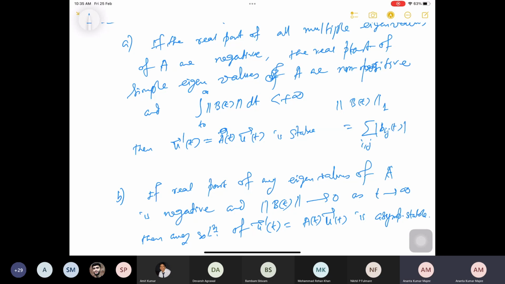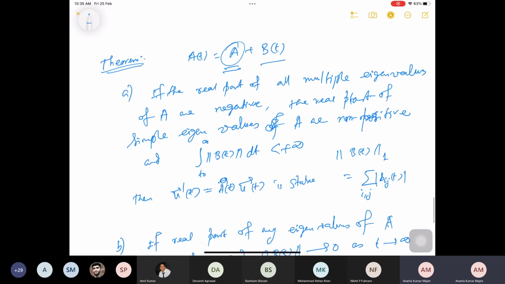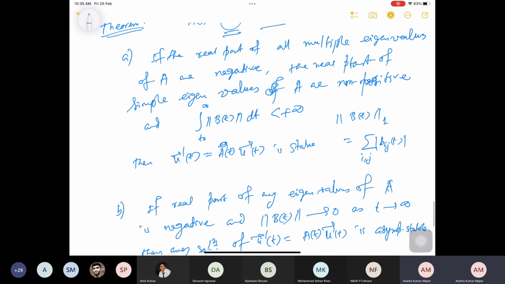Okay, these are the two differences. Because you can expect from your previous theorem that I am considering A plus B(t). Here the integral from t0 to infinity of the norm of B(t) dt is finite, which is exactly that example I was considering. If you have u'(t) = A(t)u(t), then under these conditions we can say whether it is stable or unstable.